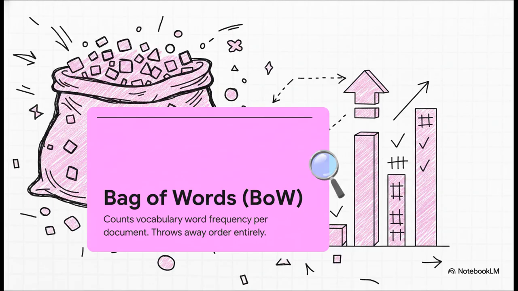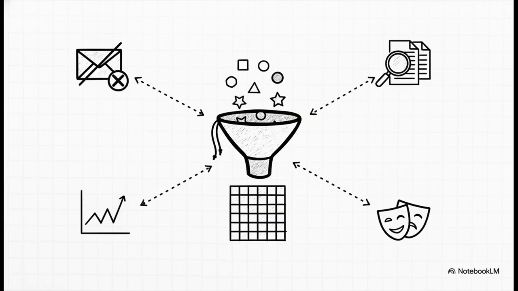Now, what does it do? Well, by definition, it just ruthlessly throws away order. It completely tosses out grammar, syntax, the whole shebang. Instead, for every single document, you literally just count how many times each vocabulary word shows up. That's it. The length of your final mathematical vector is just the size of your total vocabulary, and each spot in that vector is simply the count for that specific word. Count the words, make a vector.